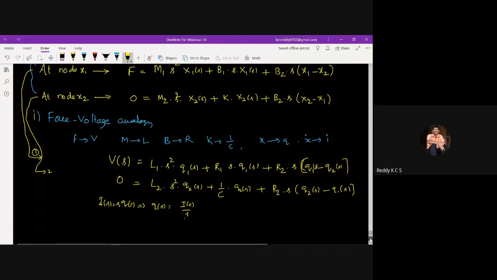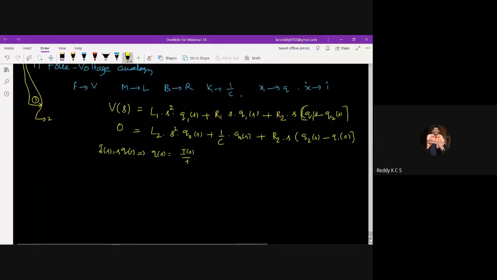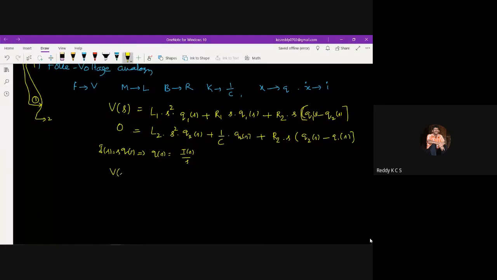Now you look at equation 1 and equation 2. That is V of s is equal to L1. See, q1 I am replacing with I1, q1 meaning I1 of s by s. So s will be cancelled out. Directly I am writing L1 into s into I1 of s. Then similarly R1 s into q of s, nothing but I1 of s by s, s s will be cancelled out. So I'll be getting R1 into I1 of s.